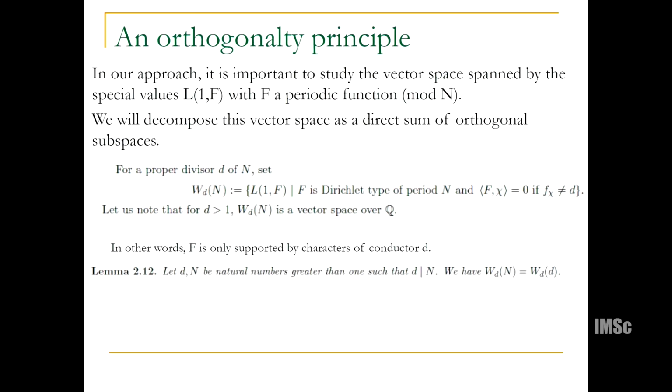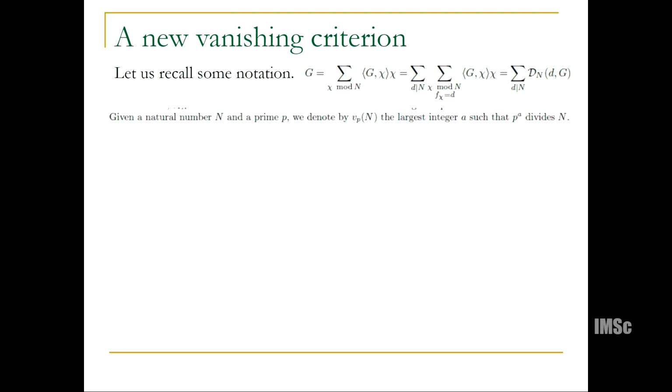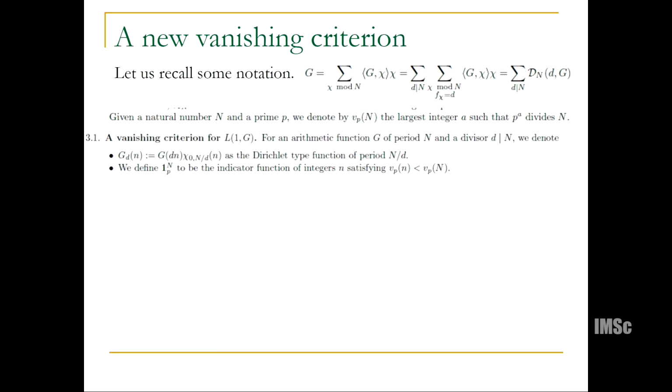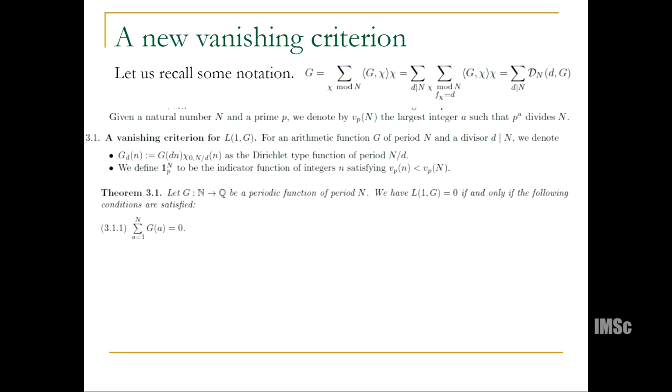So now we have reduced the problem to studying only functions of Dirichlet type. Now we go to the next slide, and we decompose the Dirichlet type function into pieces, where each is a contribution coming from the conductor d, and it turns out, and I'm just going to flash this technical criterion, there's a new vanishing criterion.